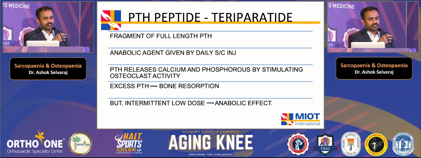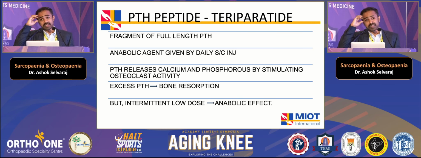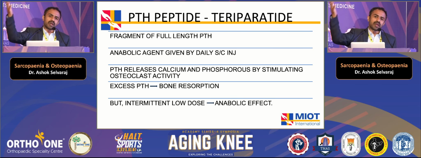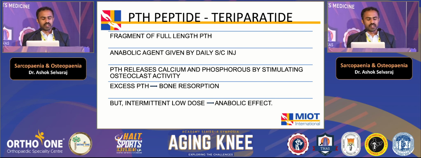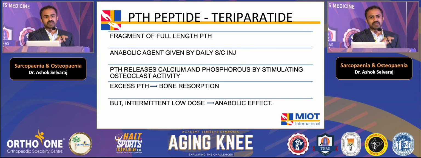PTH releases calcium, phosphorus, and stimulates osteoclastic activity. The paradoxical effect is that excess parathyroid hormone actually causes bone resorption. But what they found is that small intermittent low doses of PTH actually cause an anabolic effect. That's why we give a low dose of 20 micrograms subcutaneous daily.